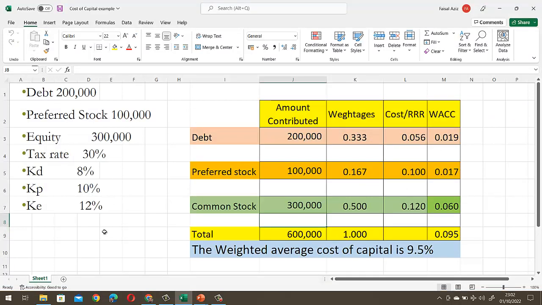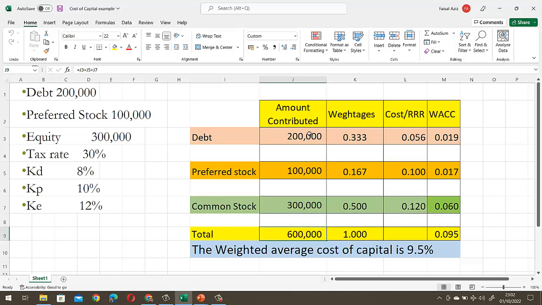The same example, as you can see over here, first I have listed all the amounts in this column: debt, preferred stock, common stock, and the total, which comes to 600,000. So 200, 100, 300, the total will be 600,000.